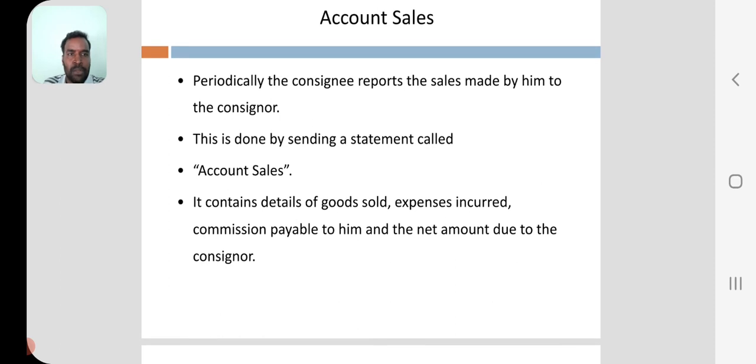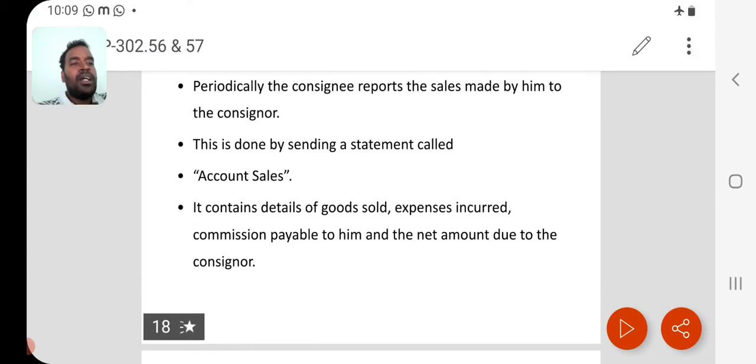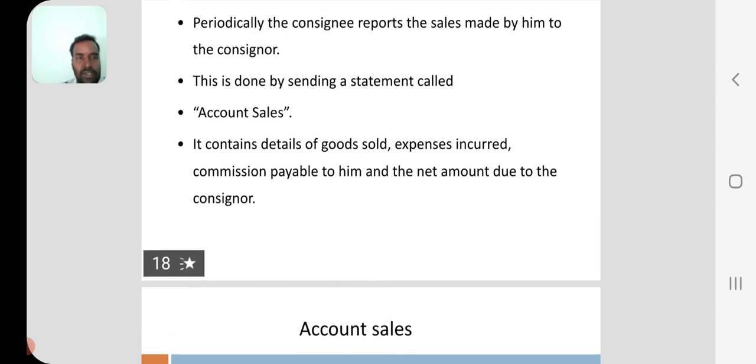That report should be sent to the consignor. What goods are sold? How much stock is there? This is done periodically, every week, every 15 days, every month, every 2 months or every 6 months, depending upon the agreement.